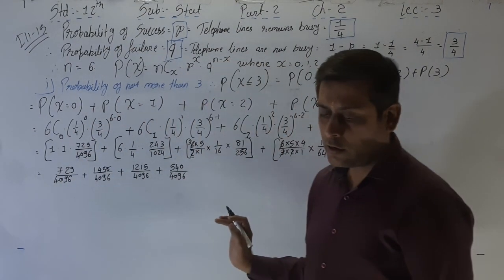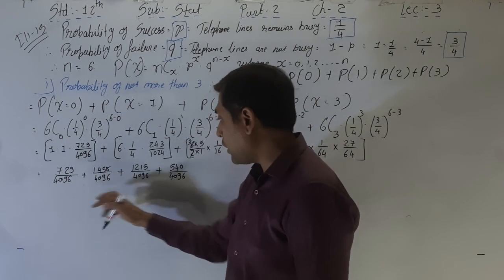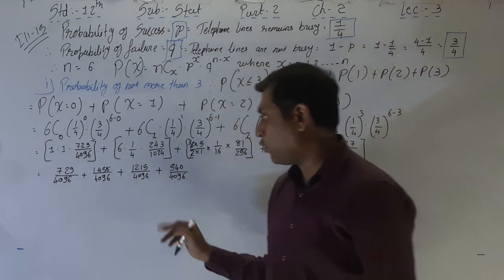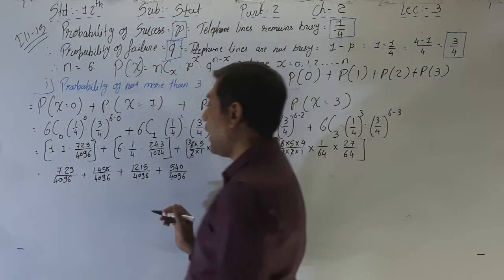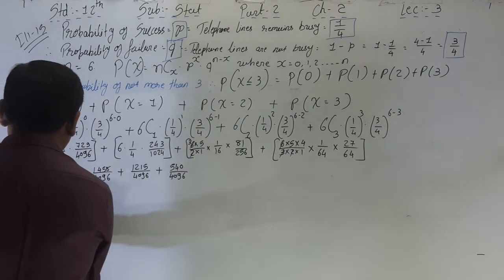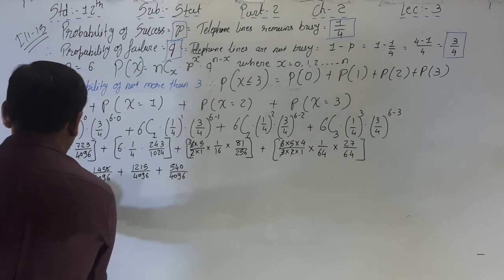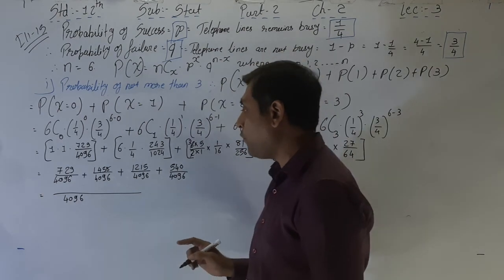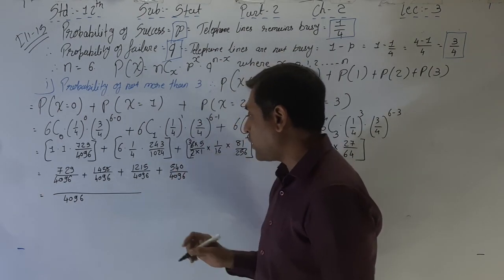Okay, so here we take the total. See here, 4096, 4096, 4096 and 4096. That's why the LCM is 4096, and make the total 729 plus 1458 plus 1215 plus 540.